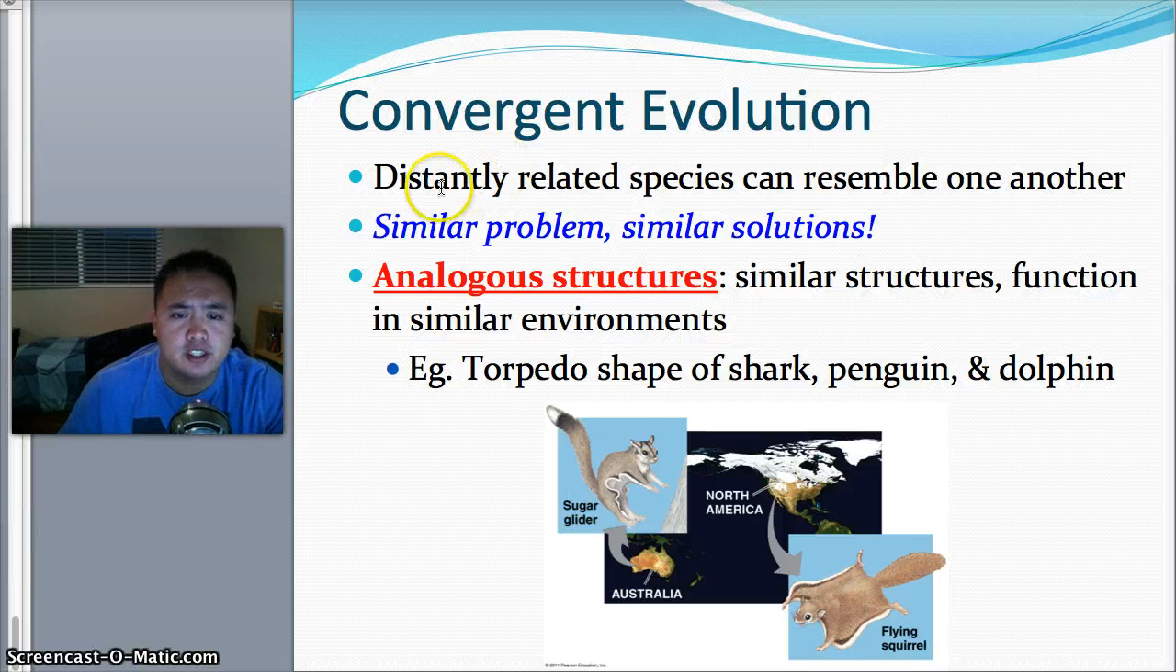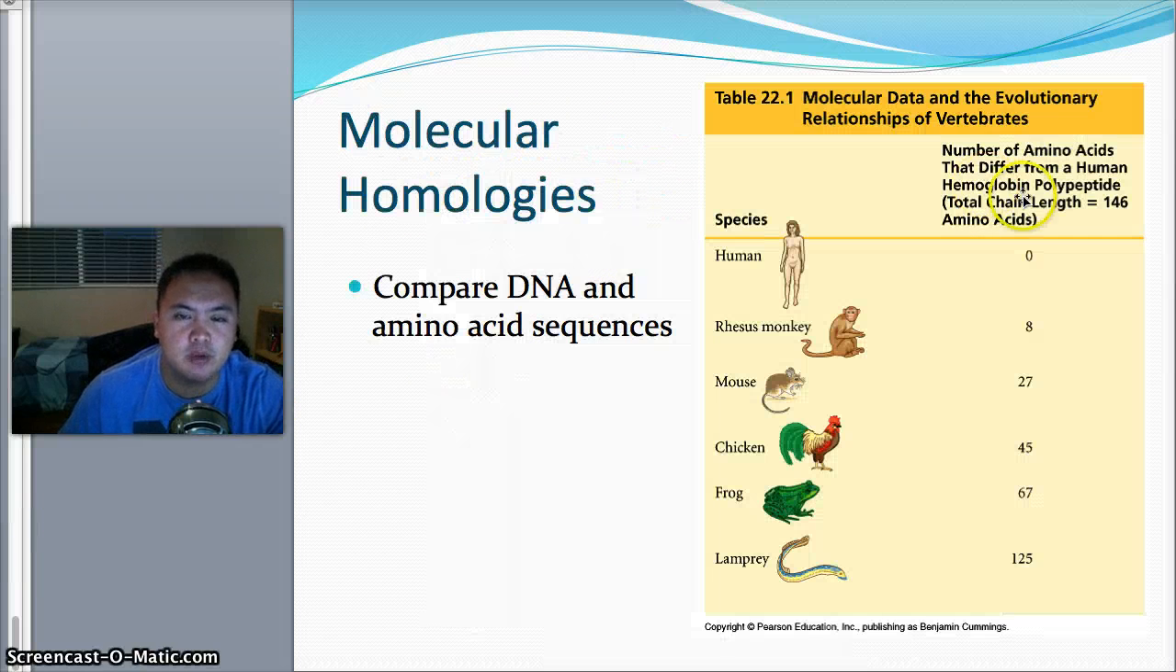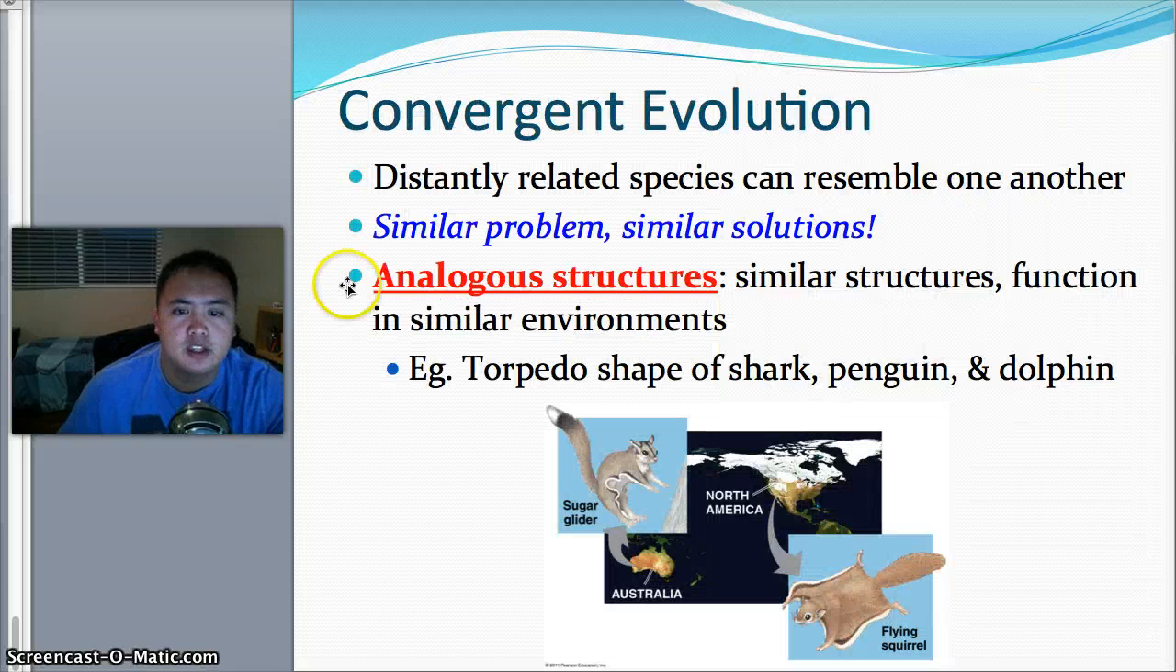Convergent evolution: distantly related species can resemble one another. Similar problems mean similar solutions. Analogous structures mean similar structures function in similar environments. Think about it this way: a shark, a penguin, and a dolphin have the same torpedo shape. If you visualize them, they have the same torpedo shape. Why would they have a similar body type? They're not even in the same location.